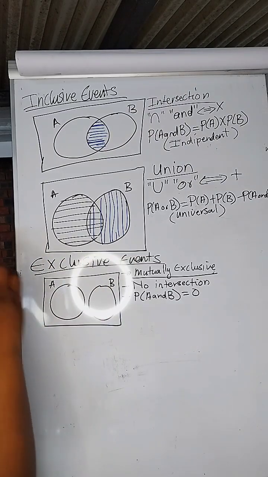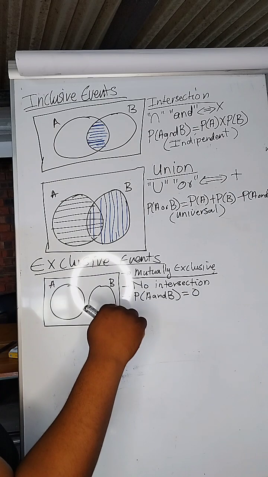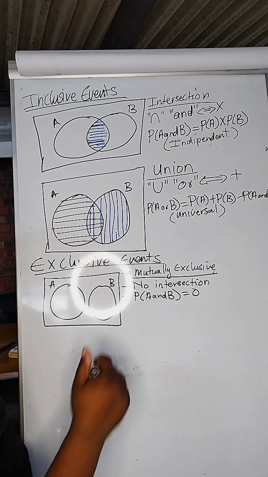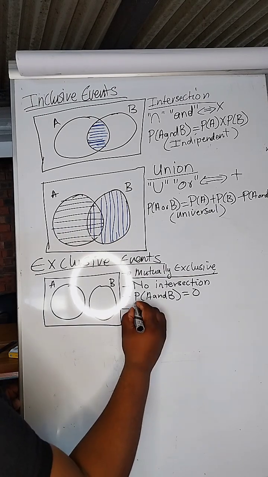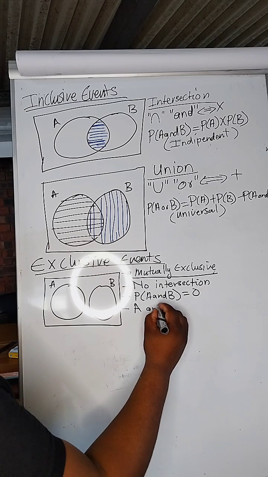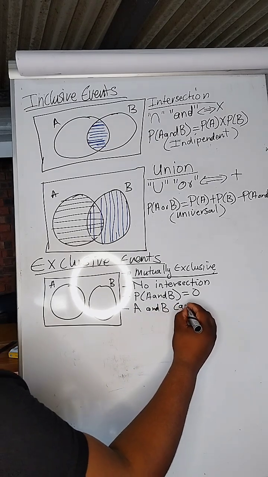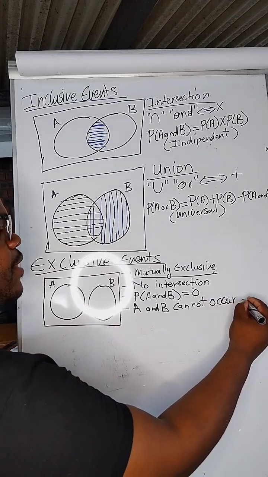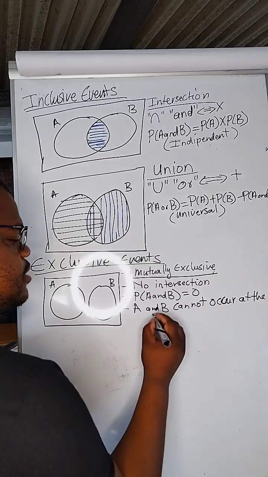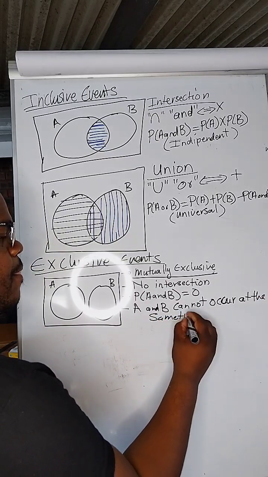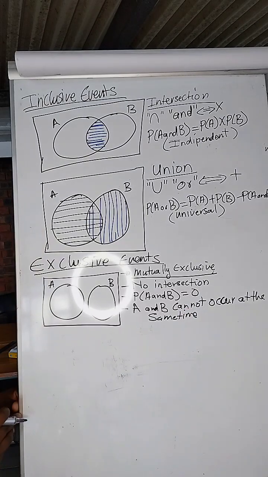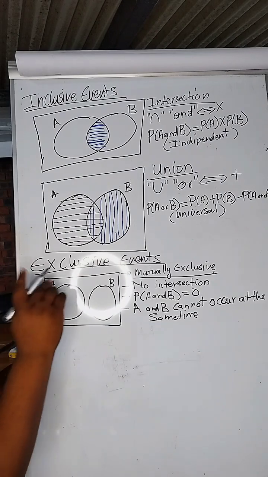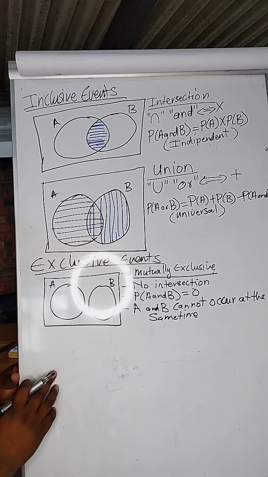Yes. Okay? Now, make sure if you are watching this, go back to watch the first video. You will see what I'm talking about, okay? Now, if so, that means A and B cannot occur at the same time. They cannot occur at the same time. Okay? Hence, they are called mutually exclusive. That is event number 1 under mutual exclusive events.